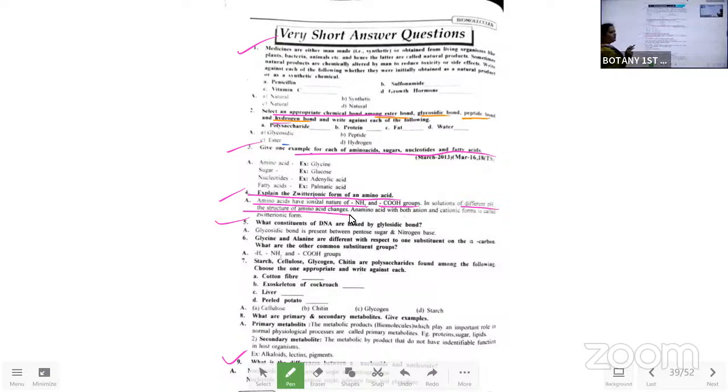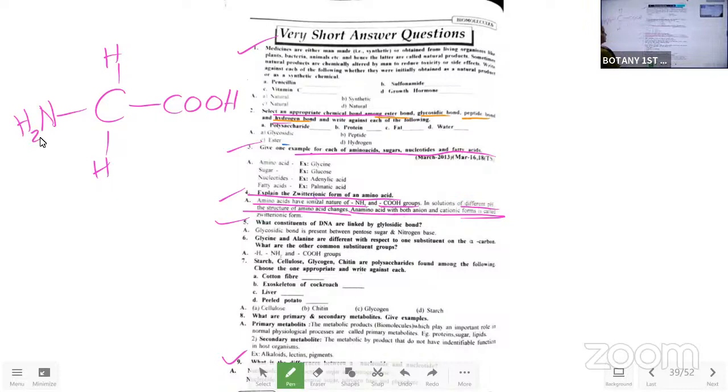If different pH levels are there in the solution, then the amino acid has different structures. The amino acid has both anionic and cationic forms. That is called a Zwitter ion.